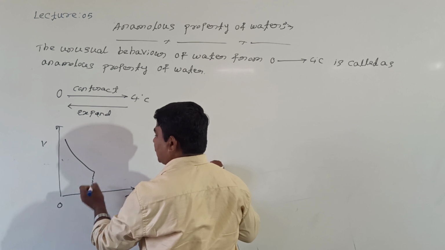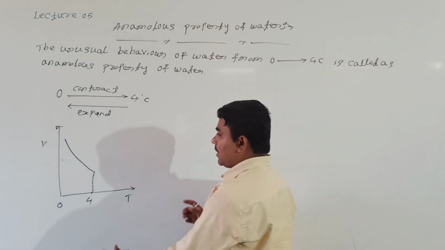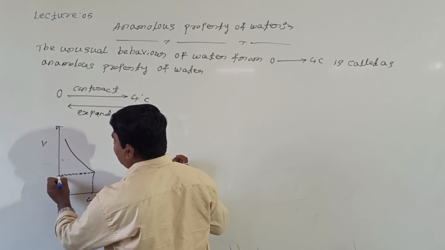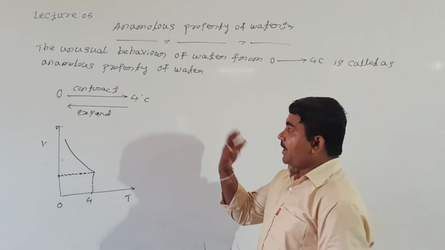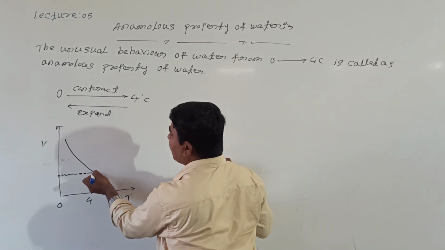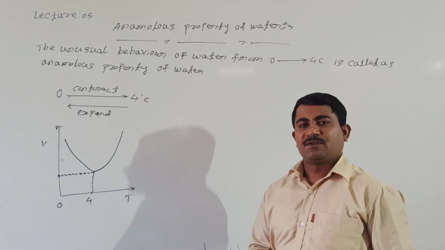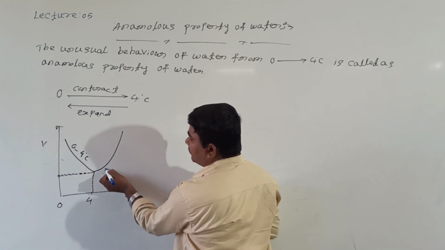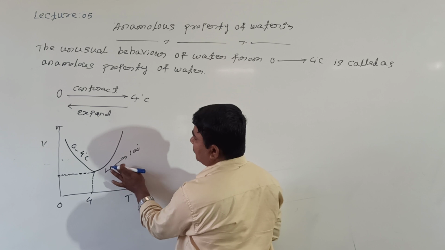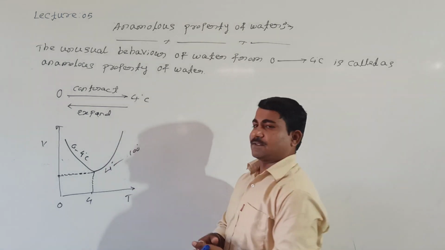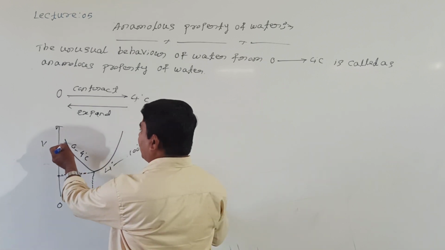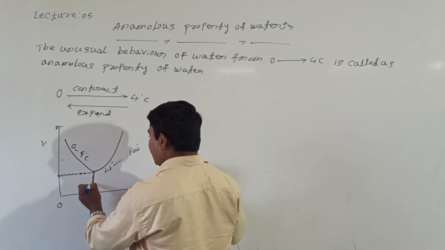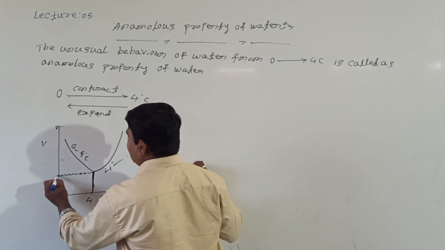Exactly at 4 degrees Celsius, the volume of the water is minimum. This is the minimum value. But if you heat the water from 4 to 100 degrees Celsius, then the volume increases. This part is from 0 to 4 degrees Celsius, and this part is from 4 to 100 degrees Celsius. But our matter is that we have to discuss only 0 to 4 degrees Celsius. Volume is minimum at a temperature of 4 degrees Celsius.